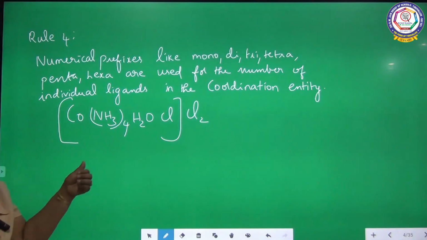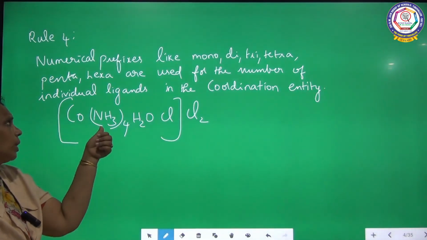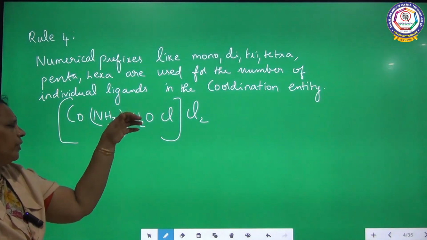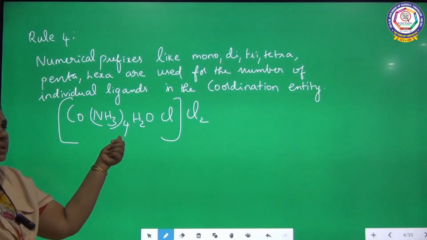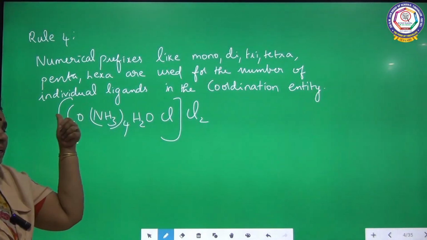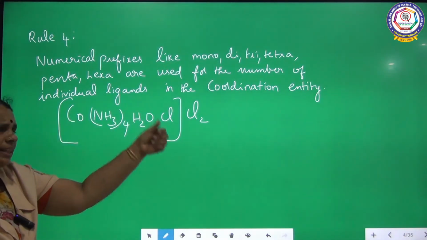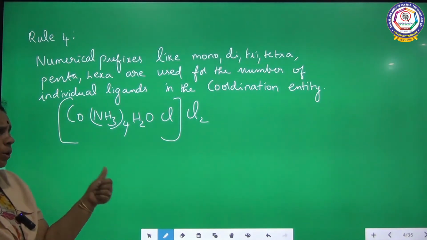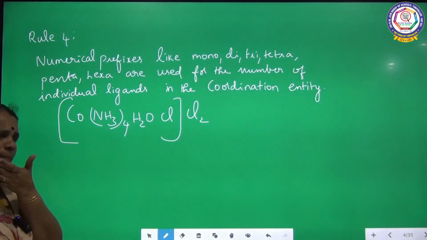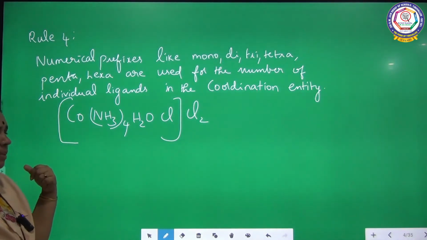Here you see ammonia, there are 4 ammonia molecules joined to the cobalt. So we are going to use the prefix tetra. Already I told you, when the number of individual ligands is more than one, it can be indicated by using the numerical prefix like mono, di, tri, etc. Here in this complex, there are 4 ammine molecules bonded to the central metal ion.